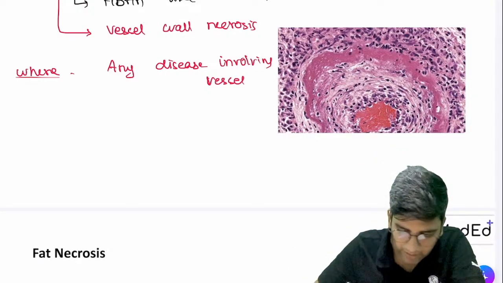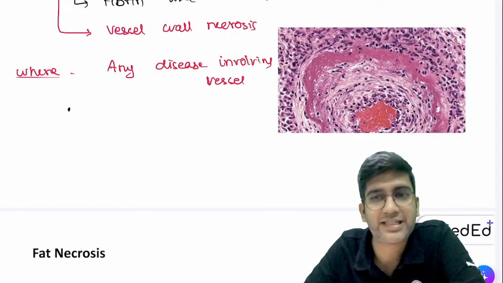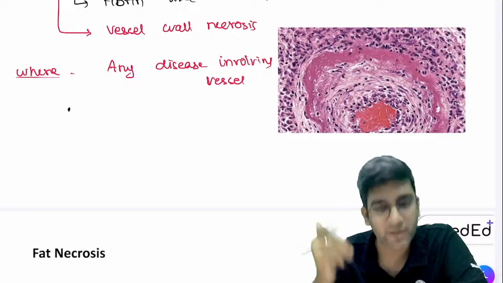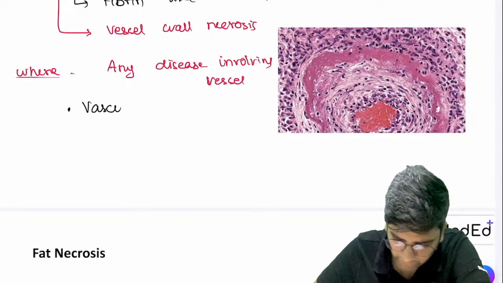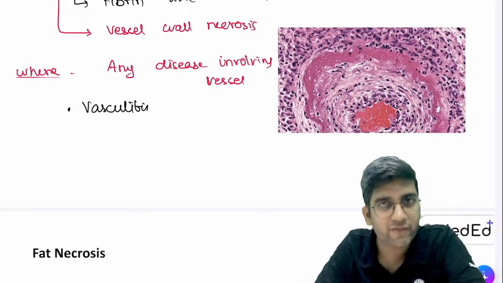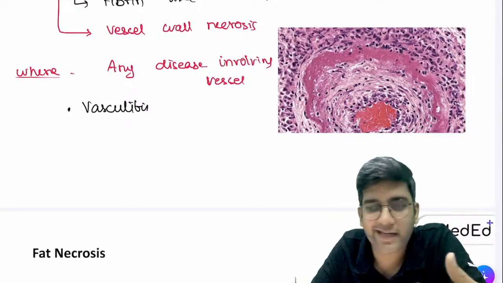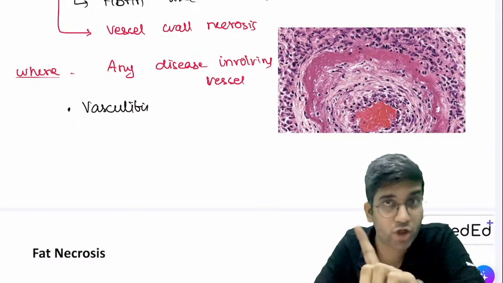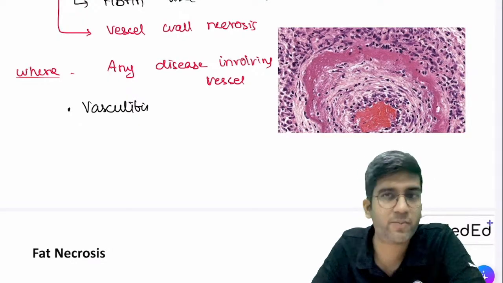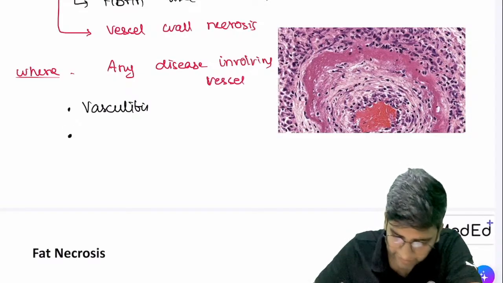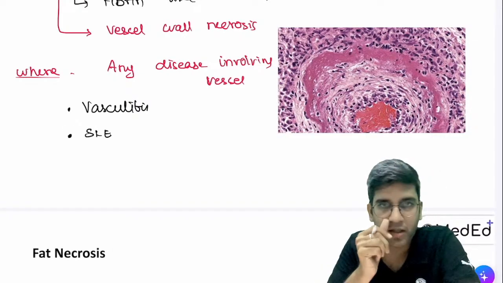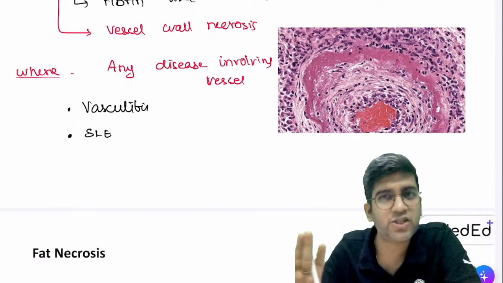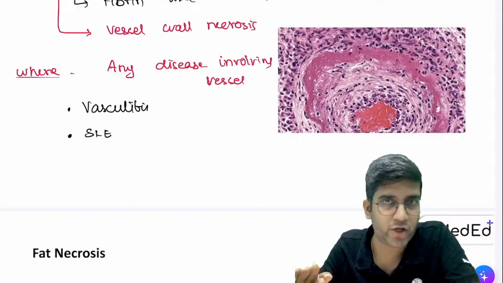Few examples. What do you call the term for inflammation of vessels? For any vessels or any inflammation, we add the term itis, right? Inflammation of vessels, vasculitis. So for vasculitis, you'll have fibrinoid necrosis. When you go to the blood vessel chapter, we'll read like 5, 8, 9 types of vasculitis. All the vasculitis will have fibrinoid necrosis by default, not just one. Any vasculitis you know, they will have fibrinoid necrosis by default, right? Second, I have a type of vasculitis called SLE. SLE is systemic lupus erythematosus. We'll read them when you go to the immunology chapter. Remember, there's a disease called SLE. SLE also will have fibrinoid necrosis, right?